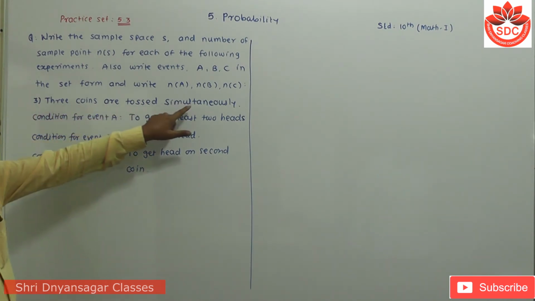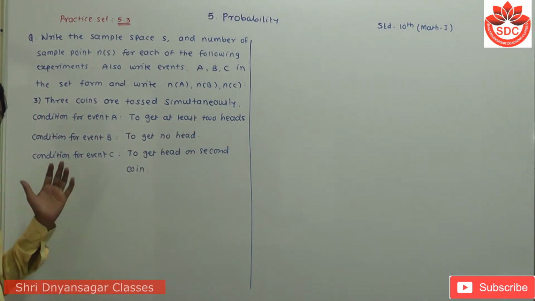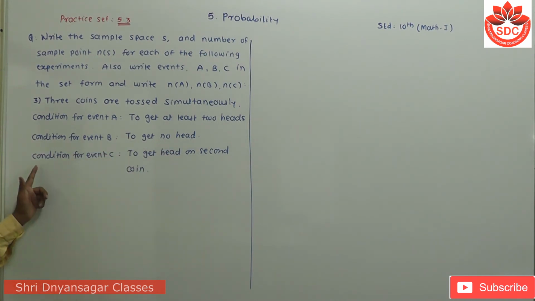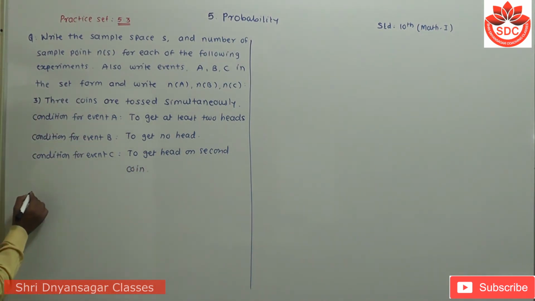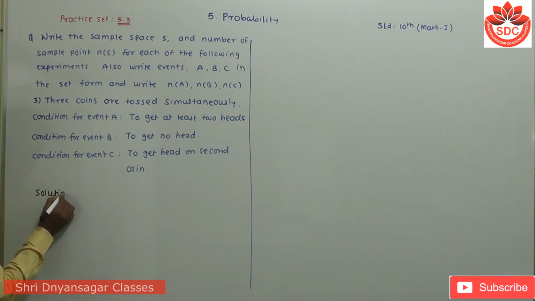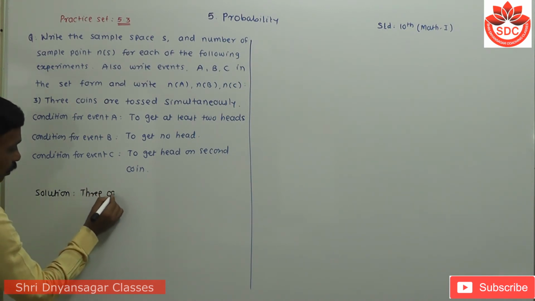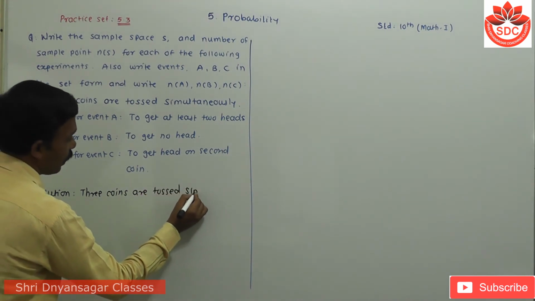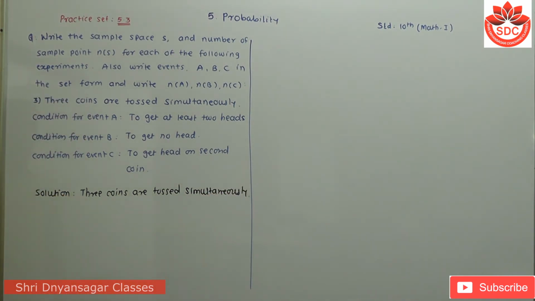3 coins are tossed simultaneously. The condition for event A is to get at least 2 heads. The condition for B is to get no head, and the condition for event C is to get head on the second coin. Now, student, its solution. Here 3 coins are tossed simultaneously. At that time, the sample space is, therefore,